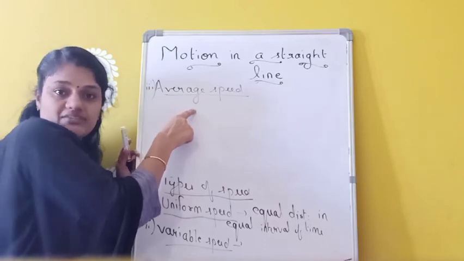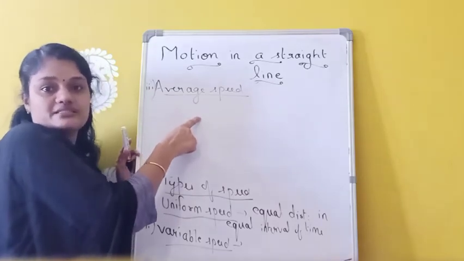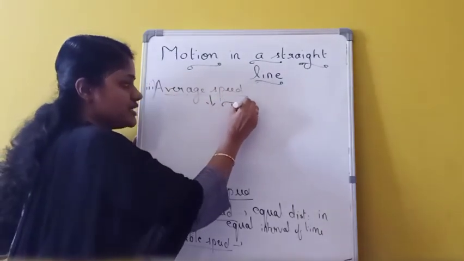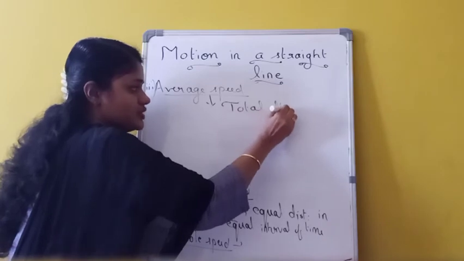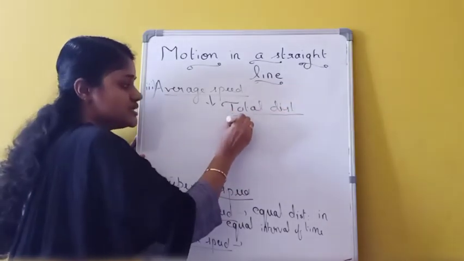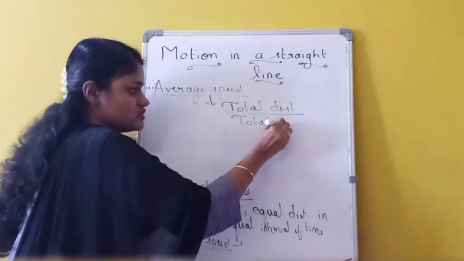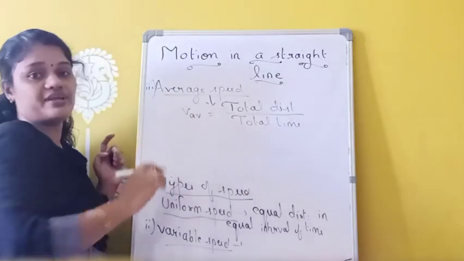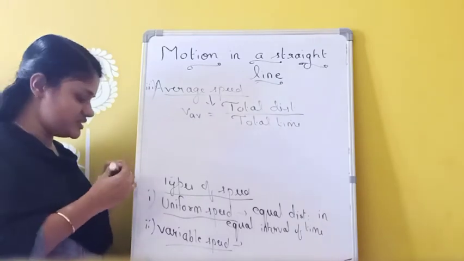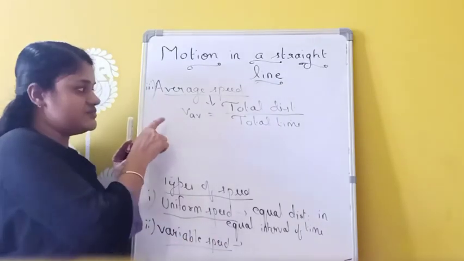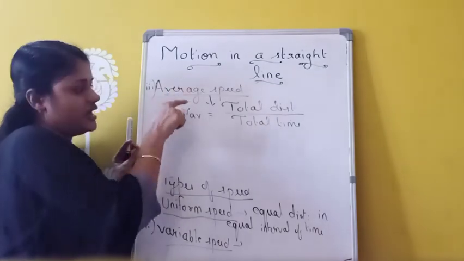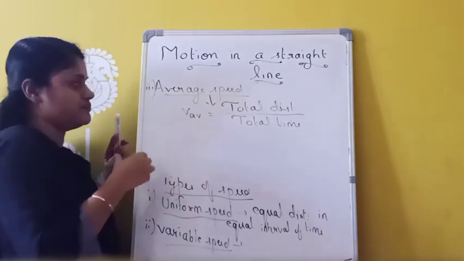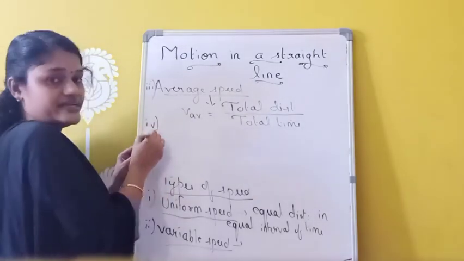This average speed is given by the ratio of total distance covered by total time. This is the formula for average speed. V average means average speed. And this average speed is given by the formula total distance by total time.